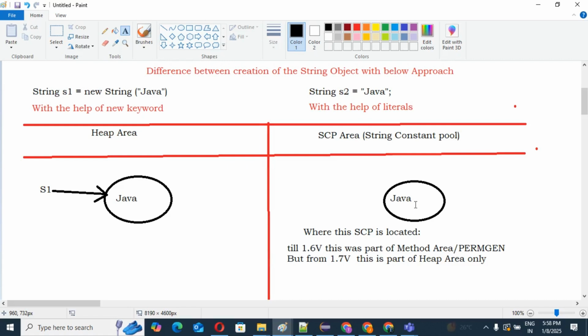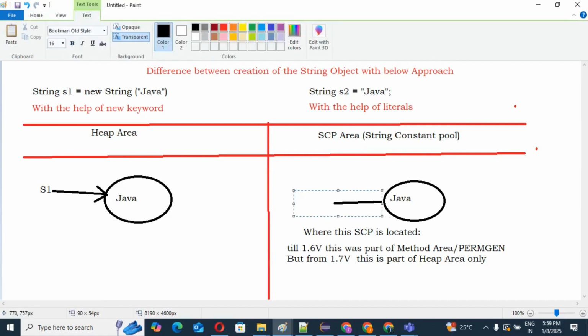At that time we can directly point this object to s2, because we are not going to create a new object. Java first checks whether the object is already available in the SCP or not. If it is already available, there is no need to create it. We only assign the reference variable, because earlier the reference was maintained by the JVM, but now we can assign it to s2, so it is referenced by s2.